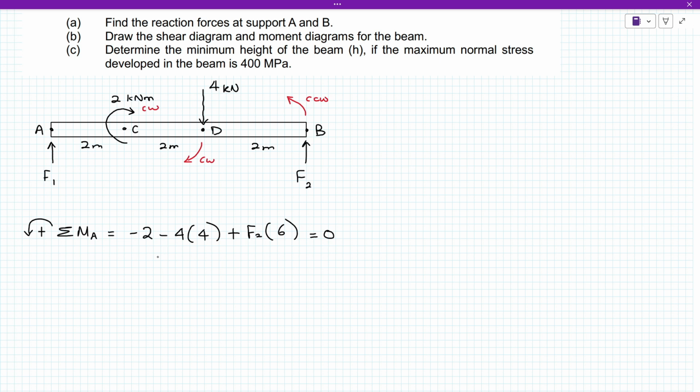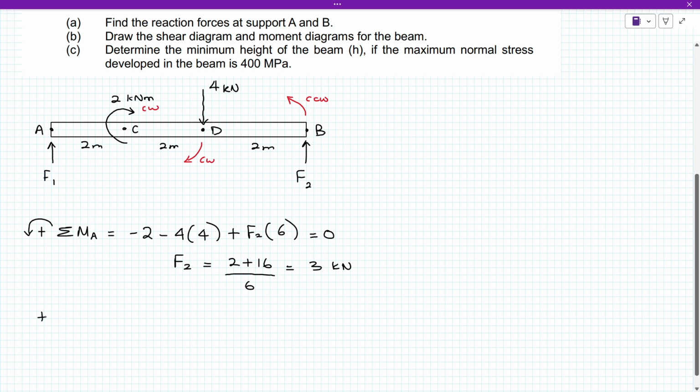So we settle this everything. So kita boleh calculate for F2 lah. So 2 plus 16, 2 plus 16 bahagi dengan 6. So this will give us 3 lah, 3 kilonewton force F2. So F2 is 3. Now let's find F1 lah.